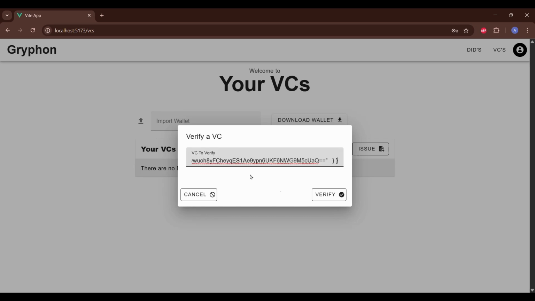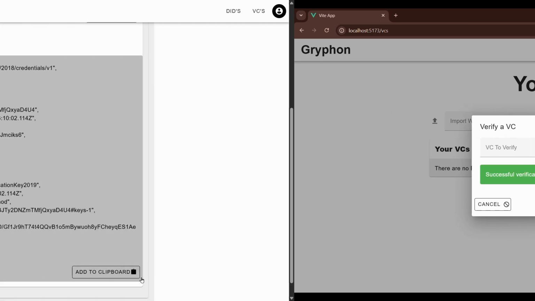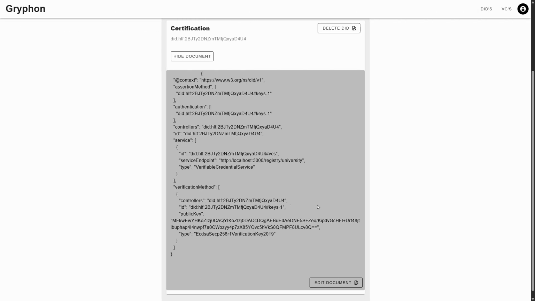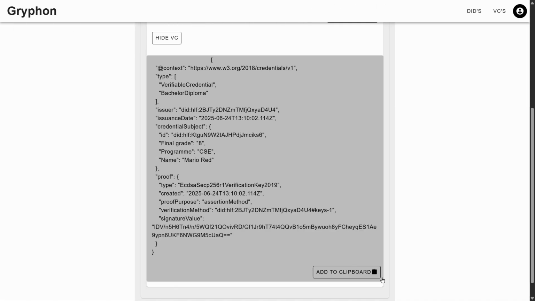The validation process will work as follows. First, the program will check if the structure of the VC is valid, as in it contains the required fields, the issuer is an existing DID with a valid DID document that contains a valid public key. Second, it will then check if the signature in the VC belongs to the issuer with their public key.